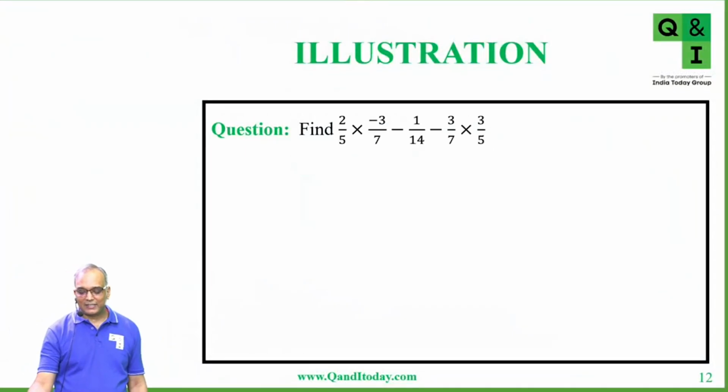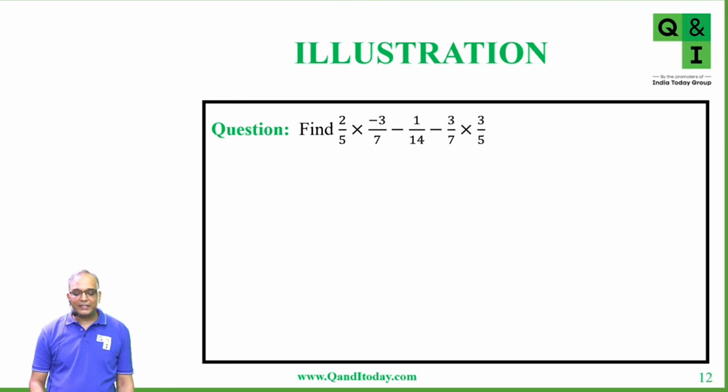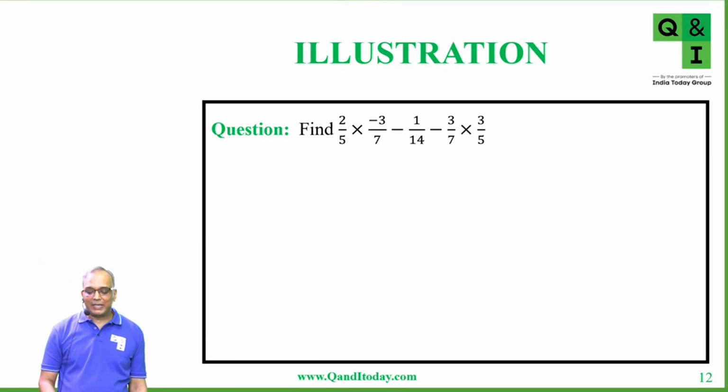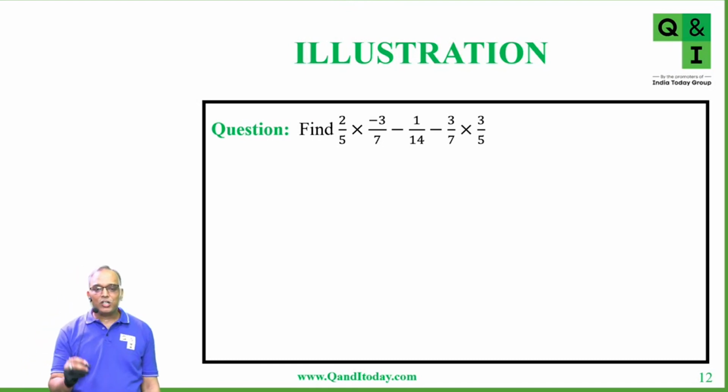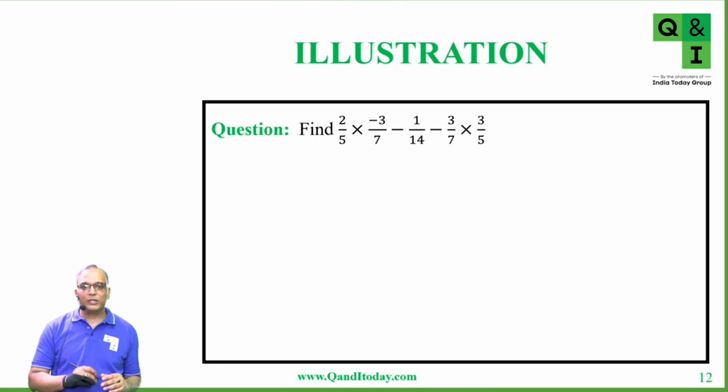Let's go to the next now. In this question, you have to find 2 by 5 into minus 3 by 7 minus 1 by 14 minus of 3 by 7 into 3 by 5. So what should be the approach in this question? Who is going to tell me how you will start doing this question?